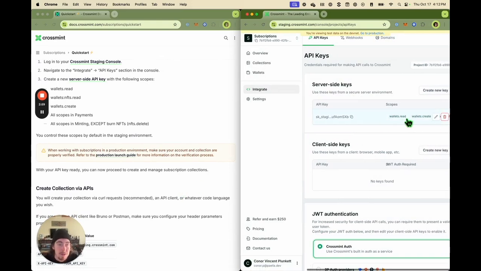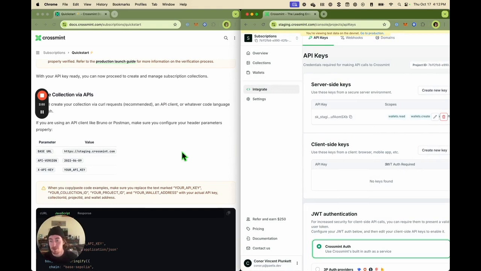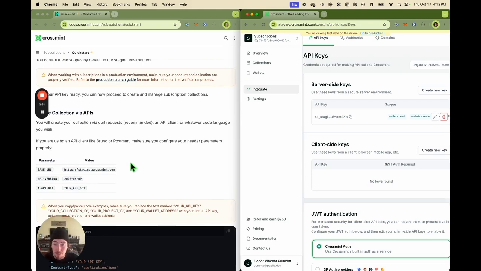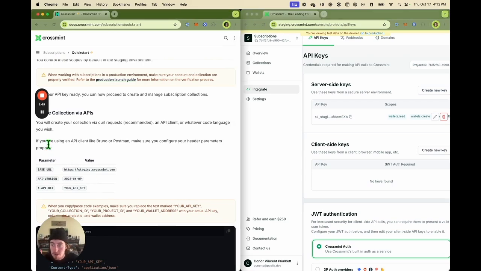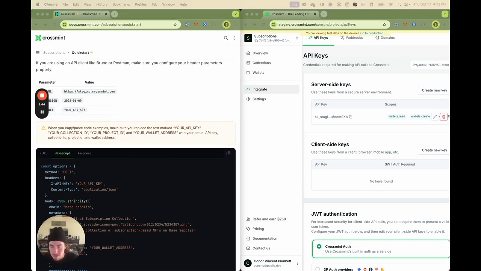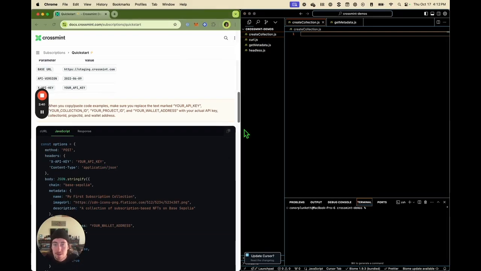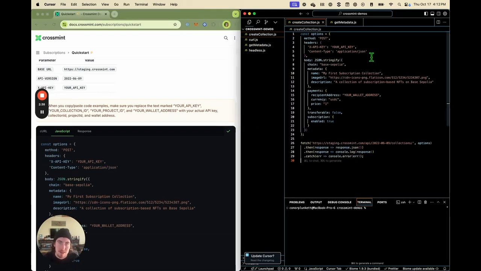Now we can make our first collection. So we're going to make these subscription collections via our CrossMint APIs. If you're using a Postman client or like Bruno, you can copy paste from here. I'm going to choose to use code. So I have my trusty IDE set up here. And honestly, I'm just going to copy and paste this piece of code in.